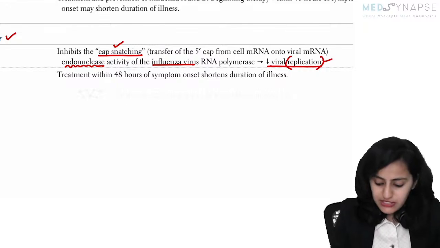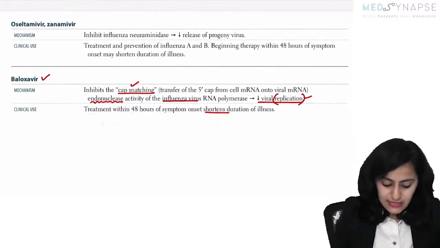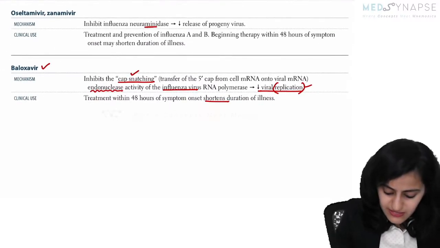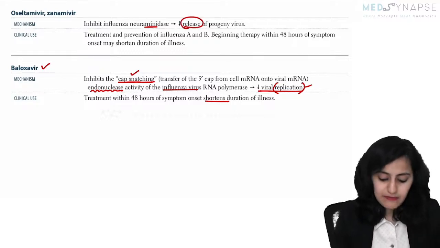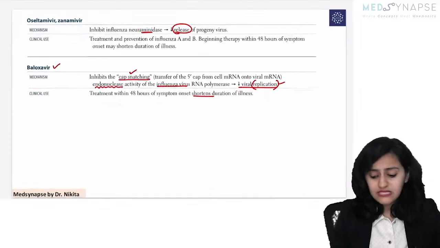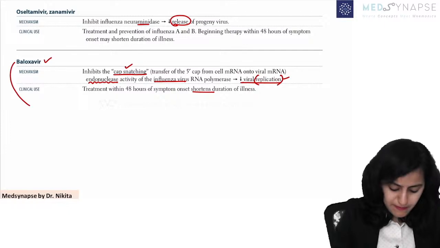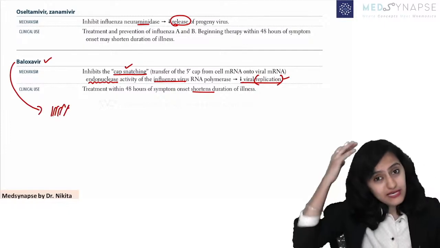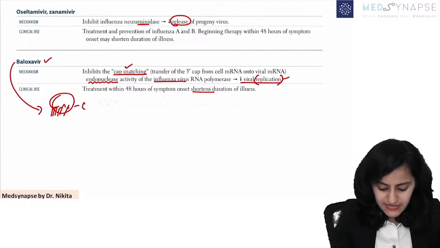So it shortens the duration of illness. Look at oseltamivir, zanamivir, they inhibit neuraminidase, so they inhibit the release. They are used in the treatment and prevention of influenza A and B. Okay, so how can you remember baloxavir? Remember the hair, which is called baal in Hindi, has a cap over it.